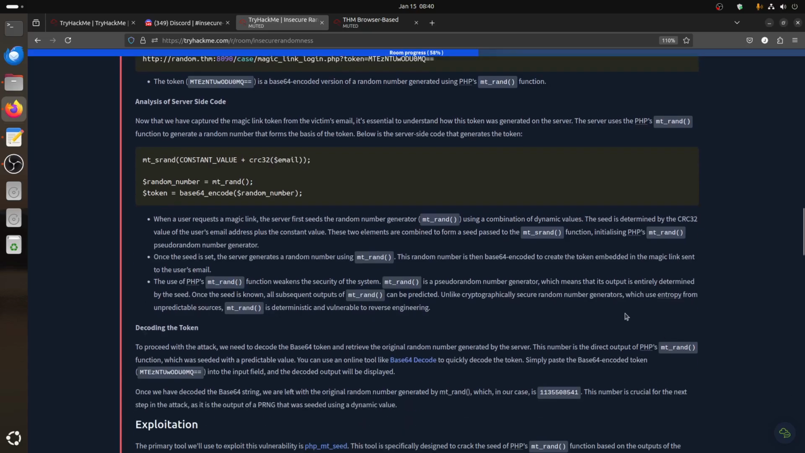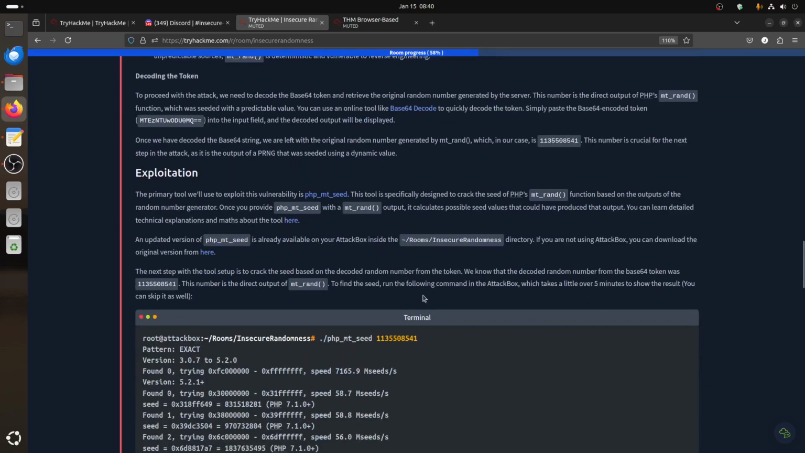Now, what's the weakness of this? The weakness is we can get the constant, because the CRC32 is only for the email. So the use of the mt_rand function weakens the security of the system. mt_rand is a pseudo random number generator, which means that its output is entirely determined by the seed. This is where the whole point is. If you know the seed, once the seed is known, all subsequent output of mt_rand can be predicted.